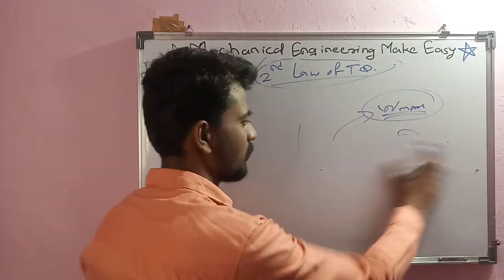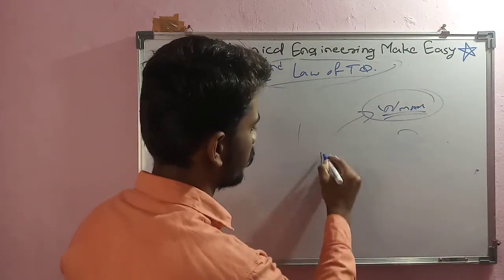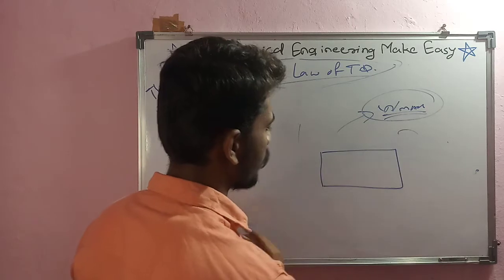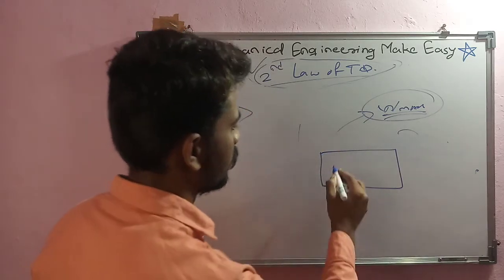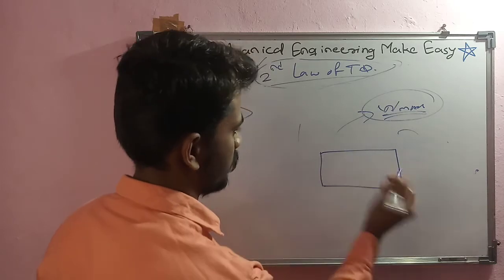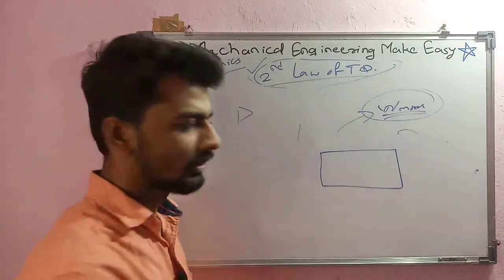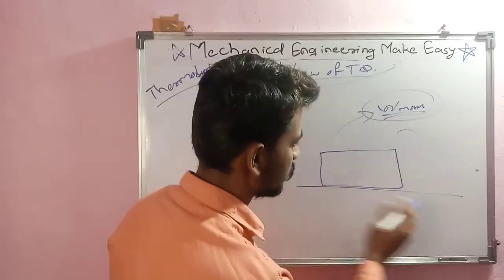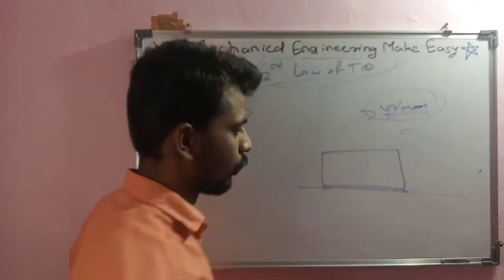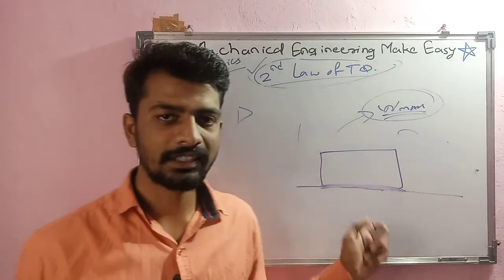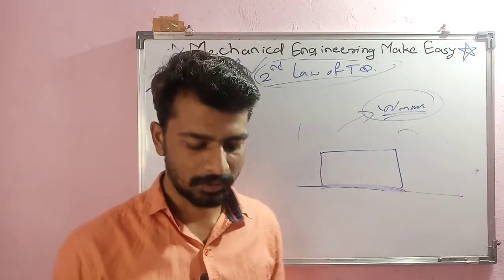Means, for example, this is one body, and as this is moving, ultimately the friction will occur here. Okay, and as friction occurs, this is a kind of internal irreversibility.